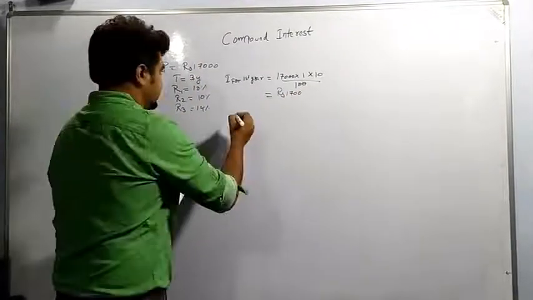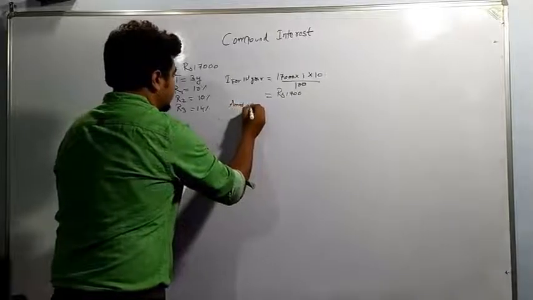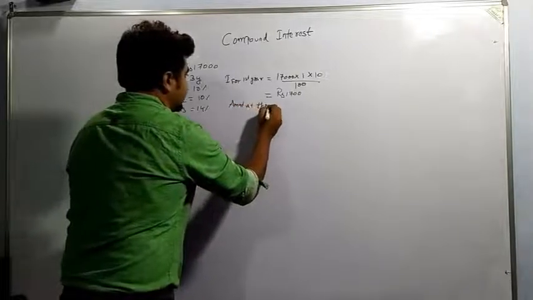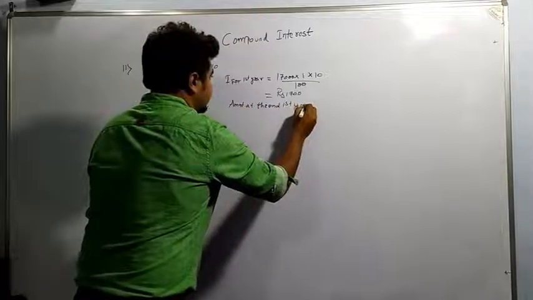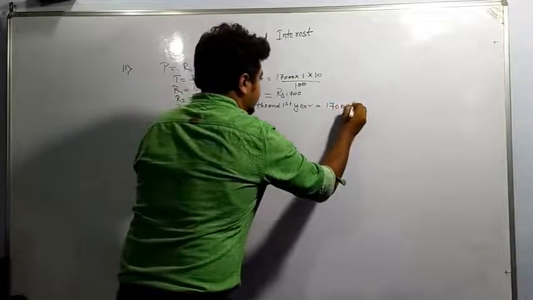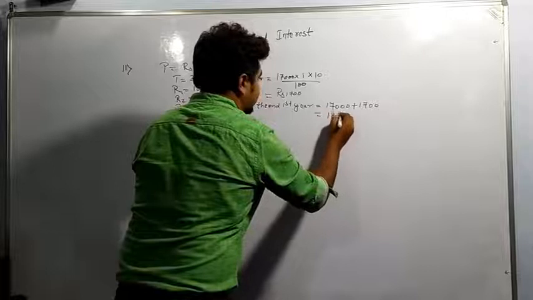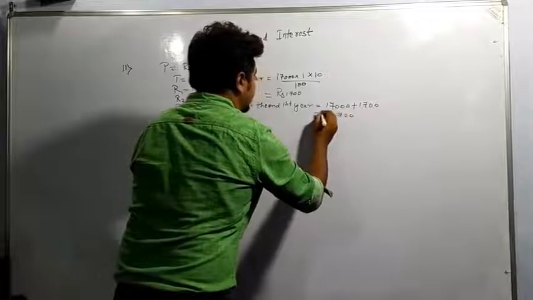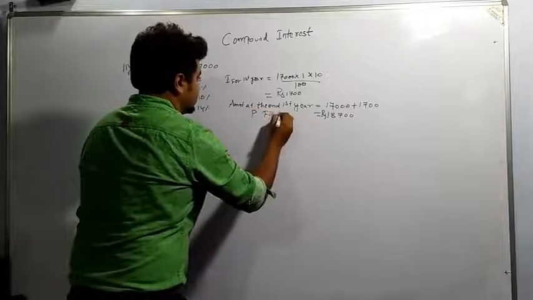So amount at the end of first year is equal to 17,000 plus 1700. It is coming out to be 18,700 rupees. This is the amount, and this will be P for second year.